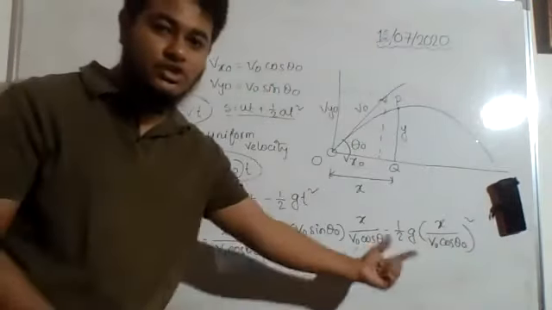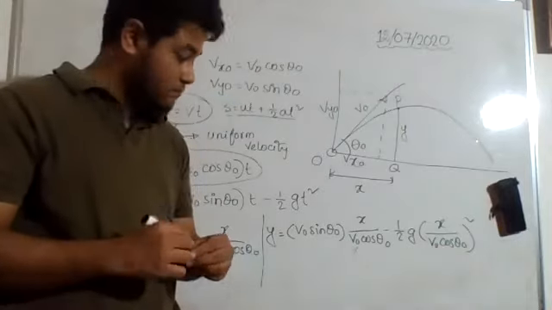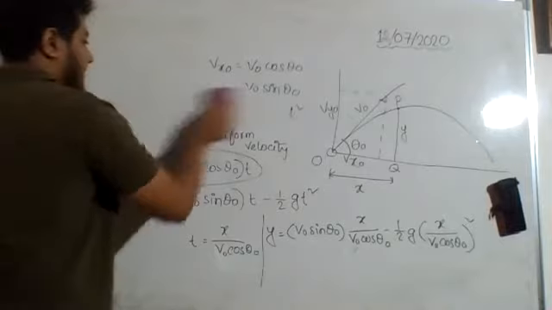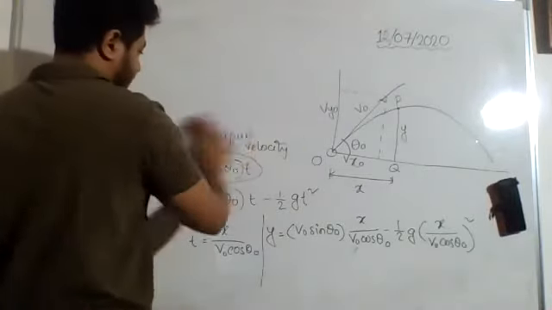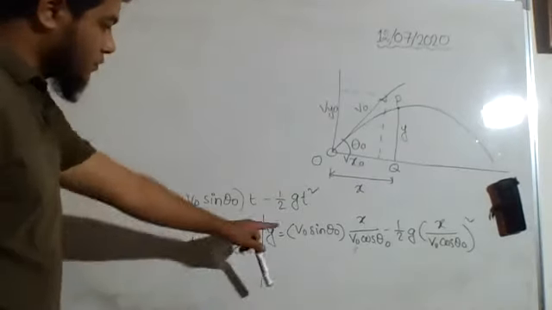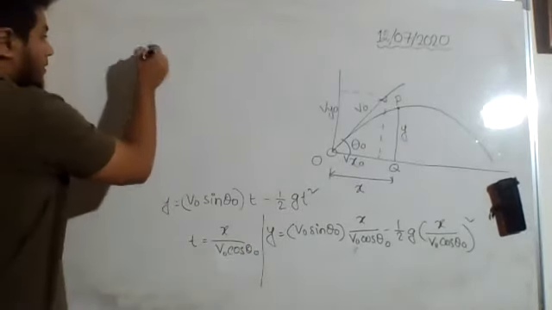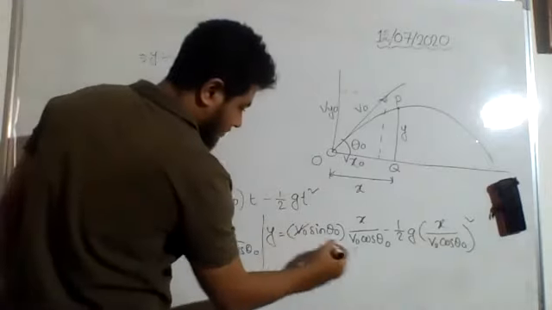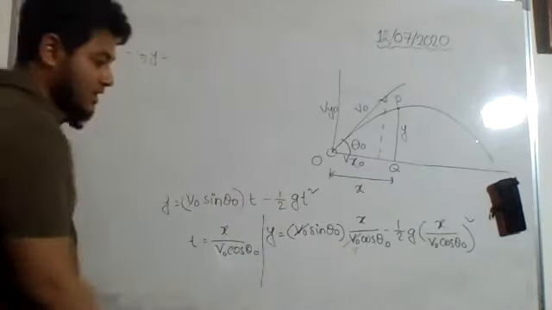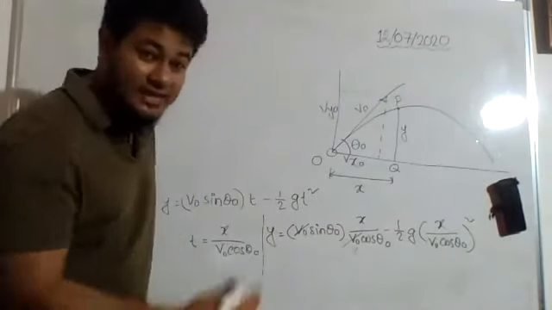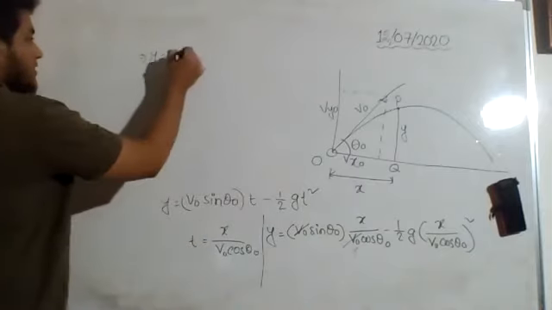Anybody have any objection how this line came? Or any confusion? No? Okay, so we will continue with this line. From here, we can write y is equal to, we can see that this v naught and this v naught will get cancelled, and sin theta naught by cos theta naught, sin by cos is tan theta.